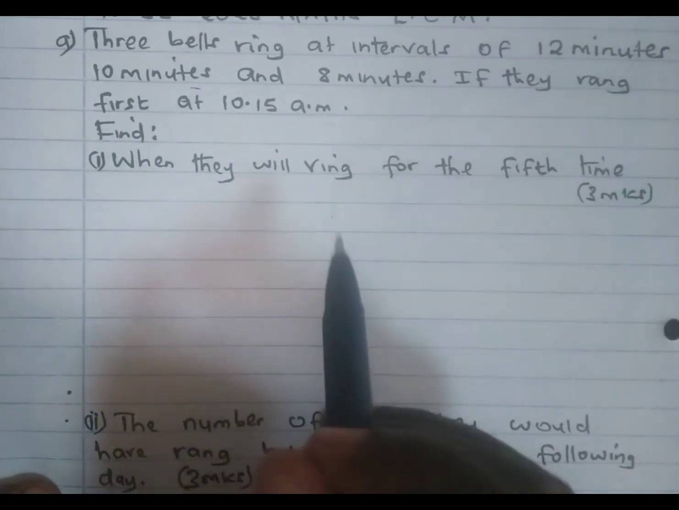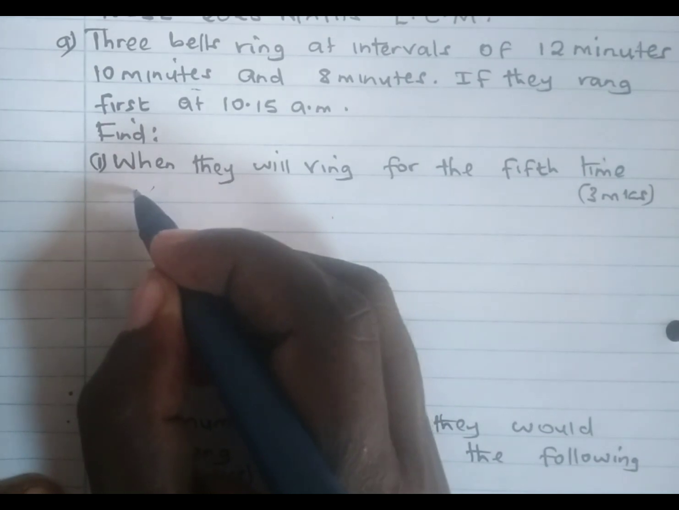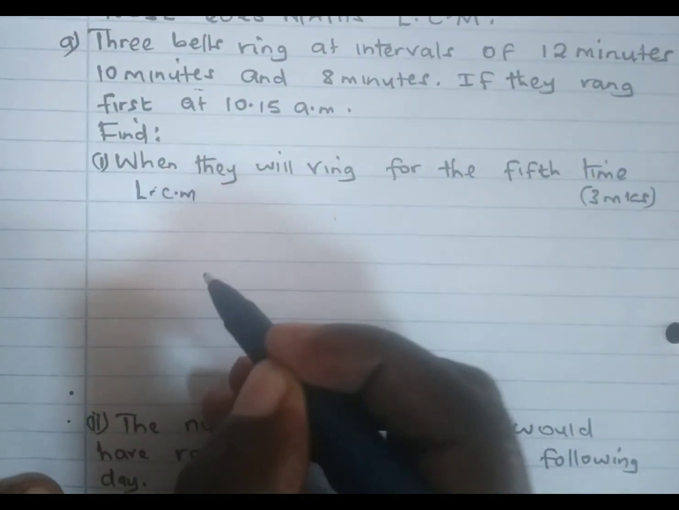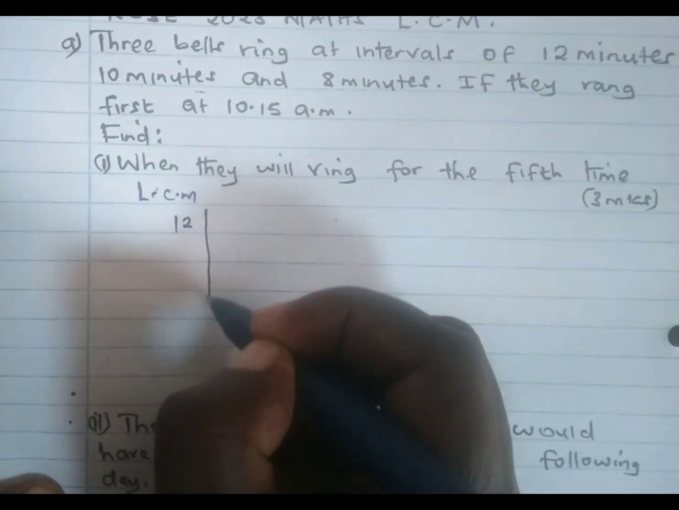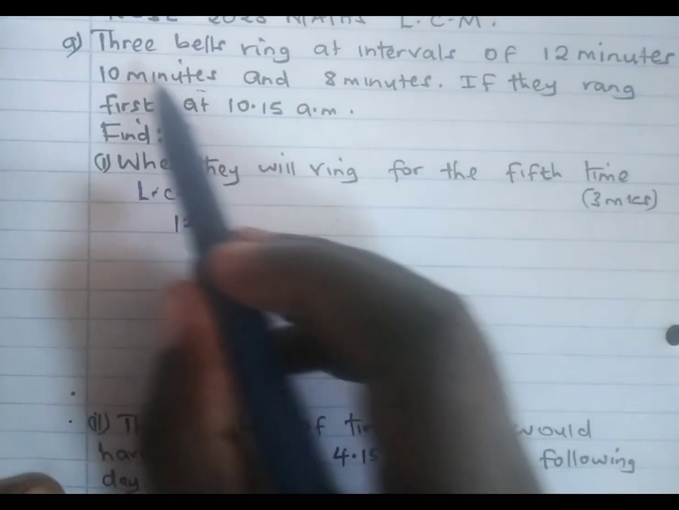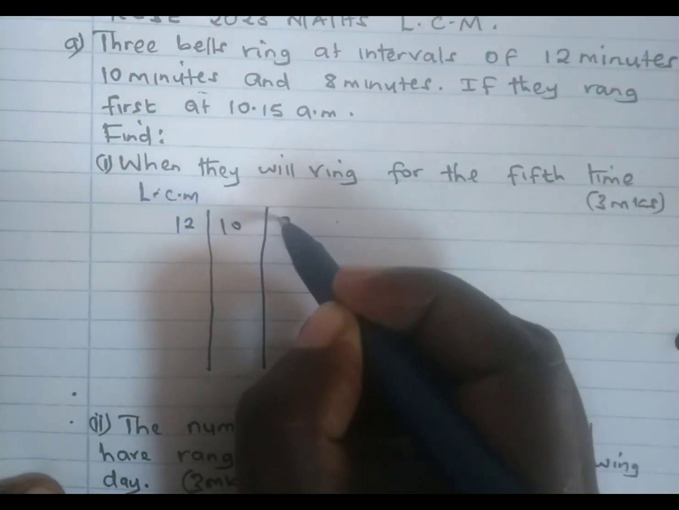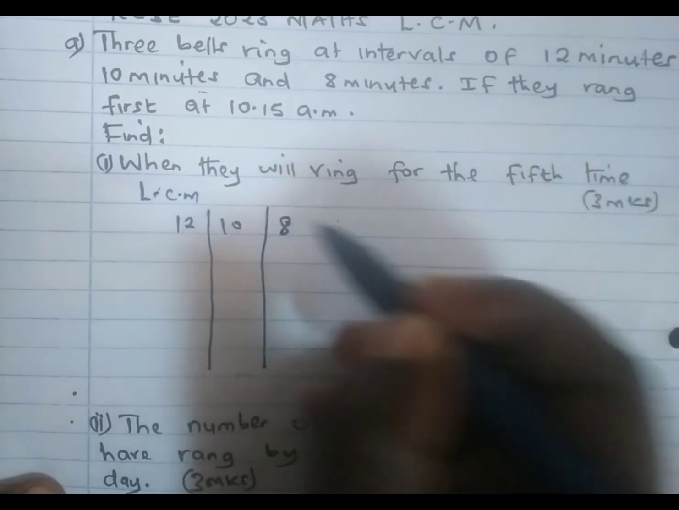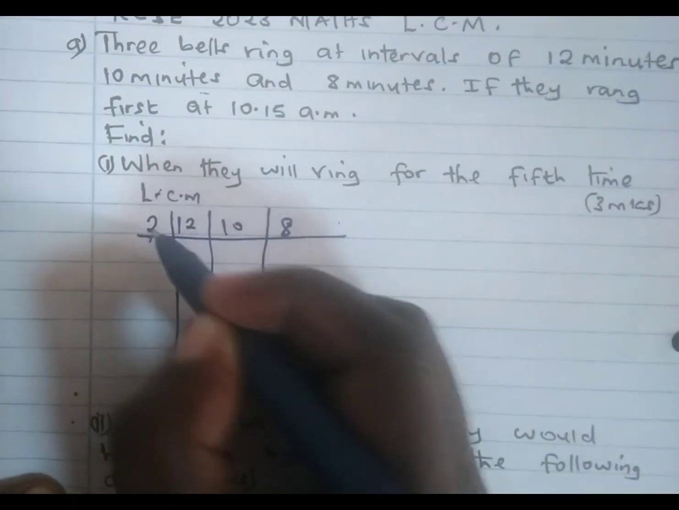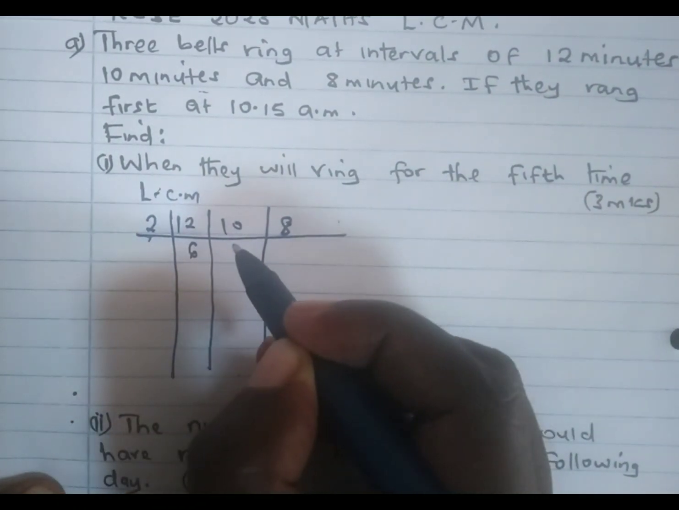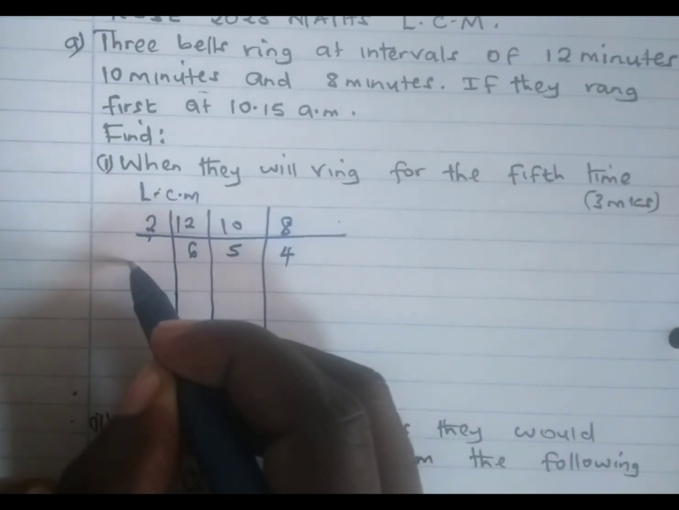So what we are going to do, we are going to approach this question by getting the L.C.M. of 12, 10 and 8. So we take 2, which divides 12 6 times. It divides 10 5 times, then goes to 8 4 times.